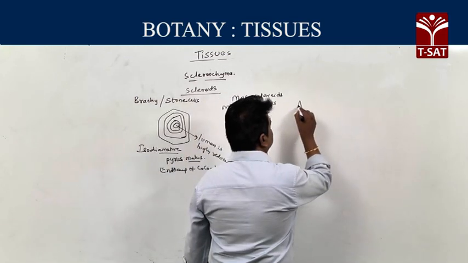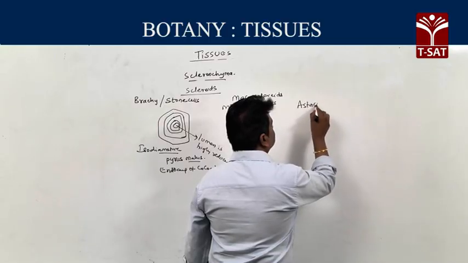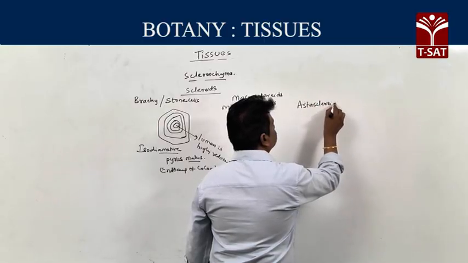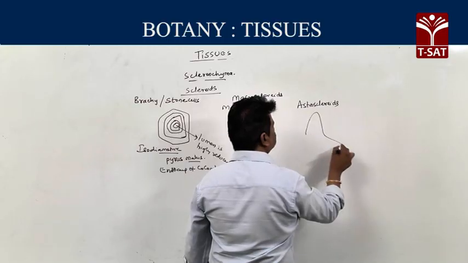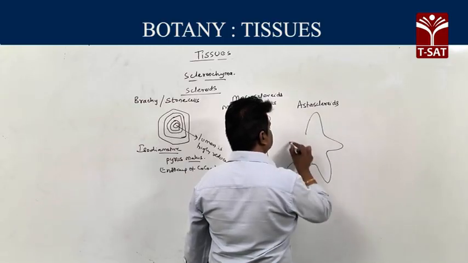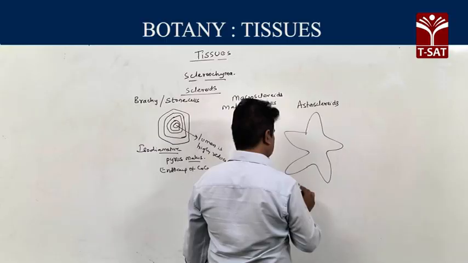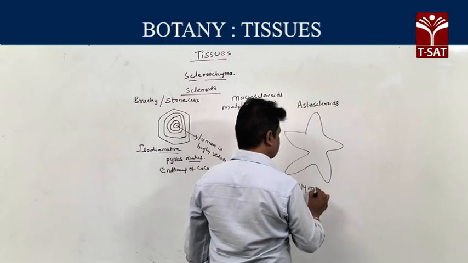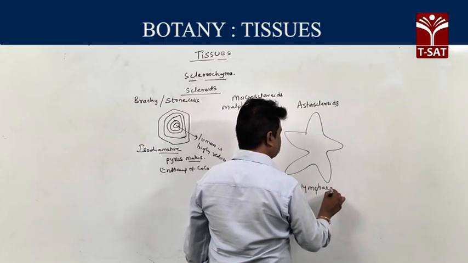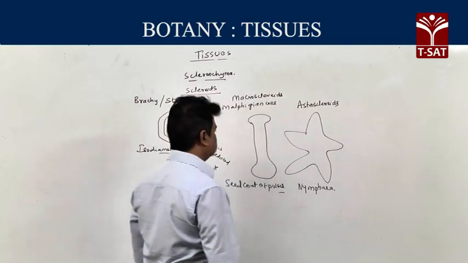Then the third one, astrosclereids. Astrosclereids means star shaped. Example, leaves of Nymphaea.